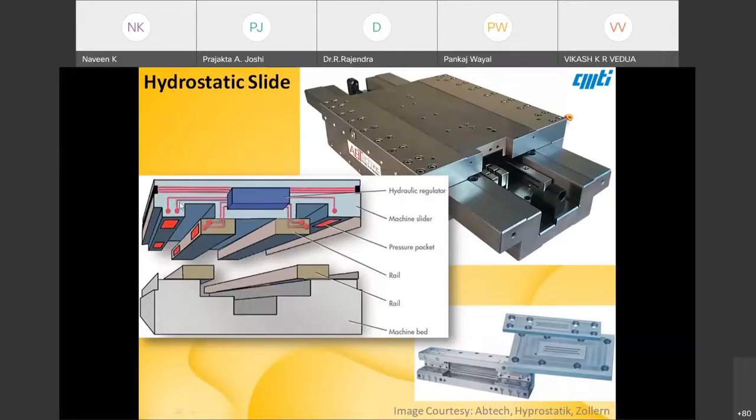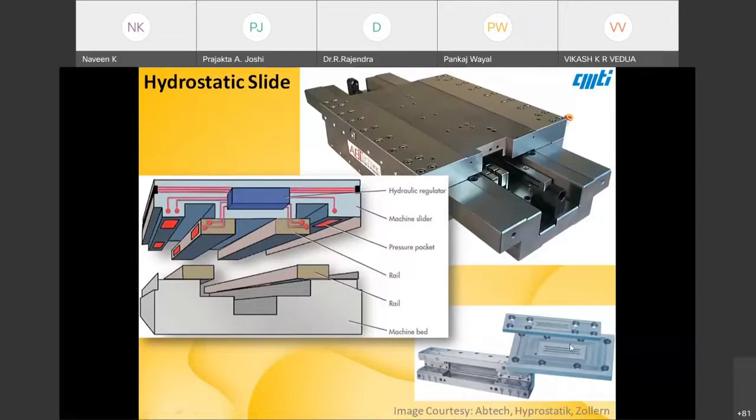And in between here you can see there is a block on which it is going to move. There will be bearing pads. These are the bearing elements, or bearing pads, you can tell, where there is a pocket and the pad. Once the oil fills up this pocket, it flows to the leakage land.